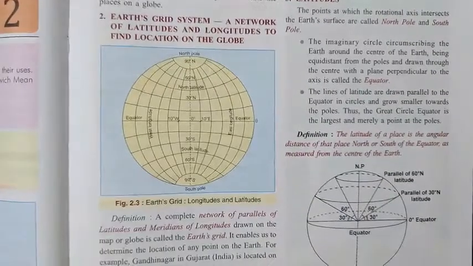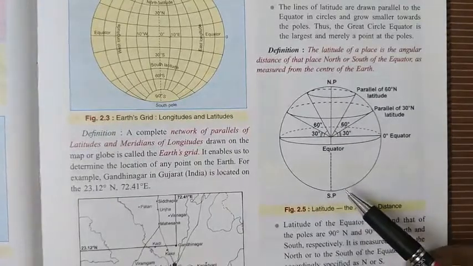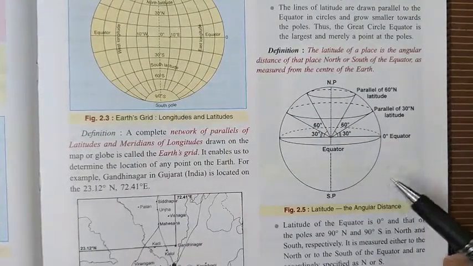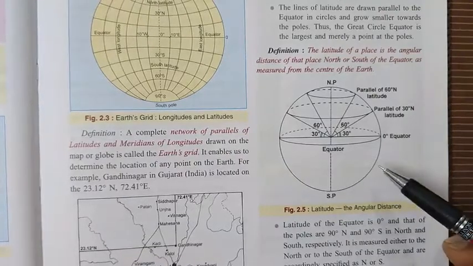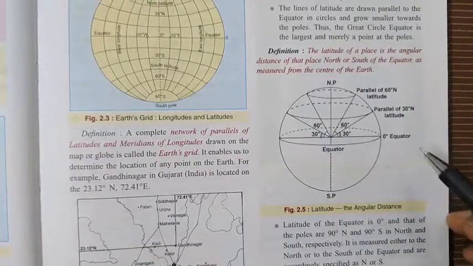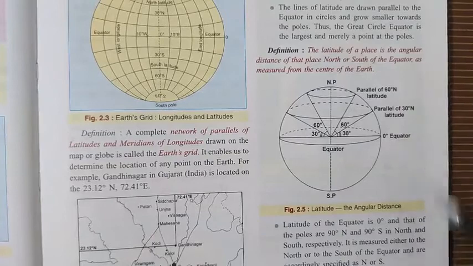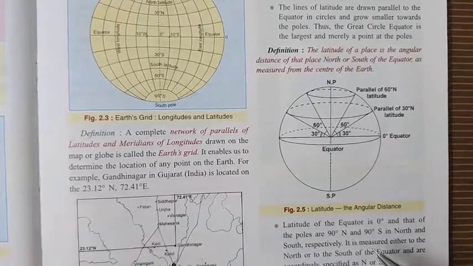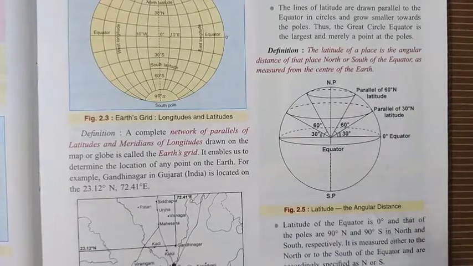With this figure I explained the concept of latitude. Both latitude and longitude are usually denoted in degrees. So why is it in degrees? Where is the angle? First we will see latitude.